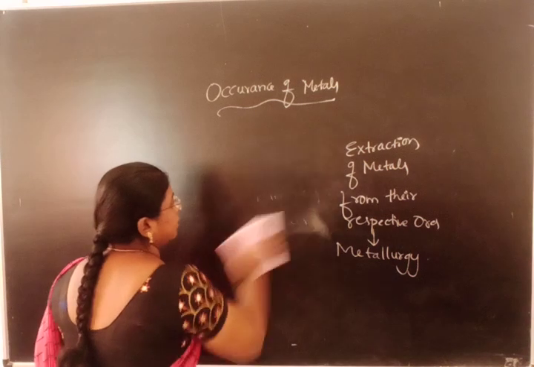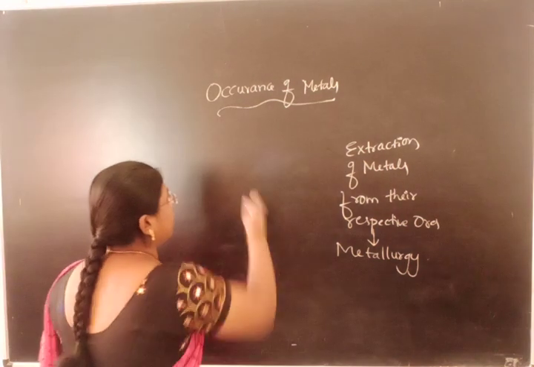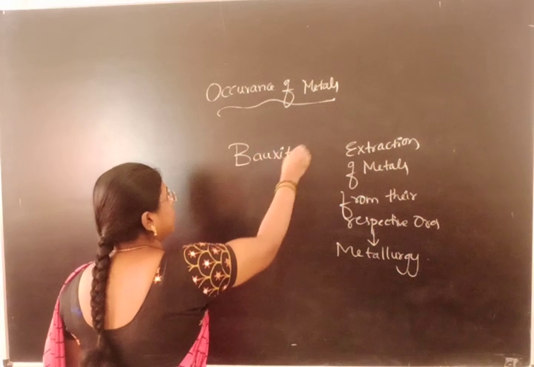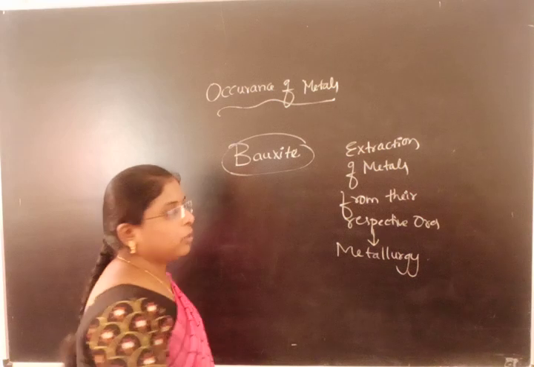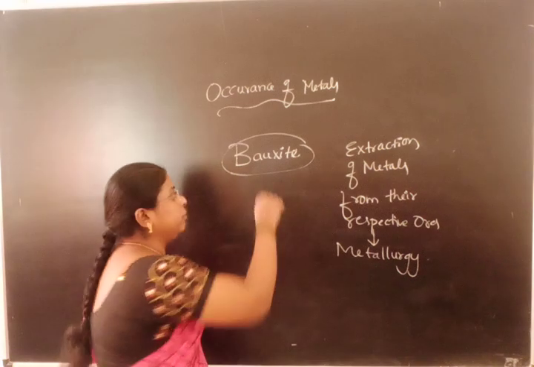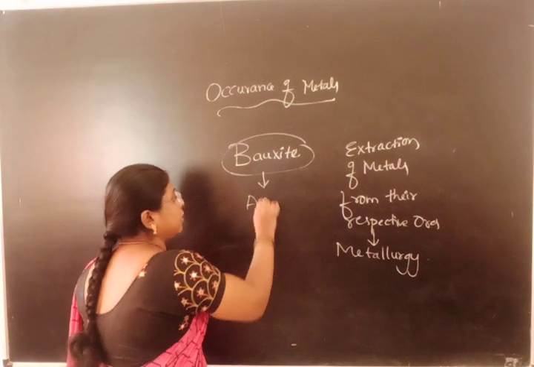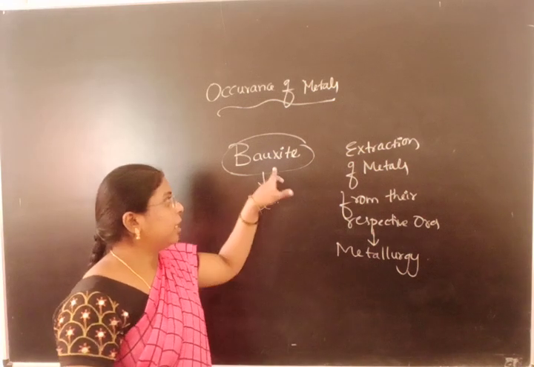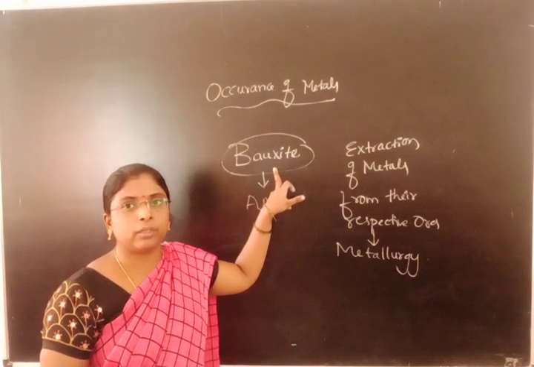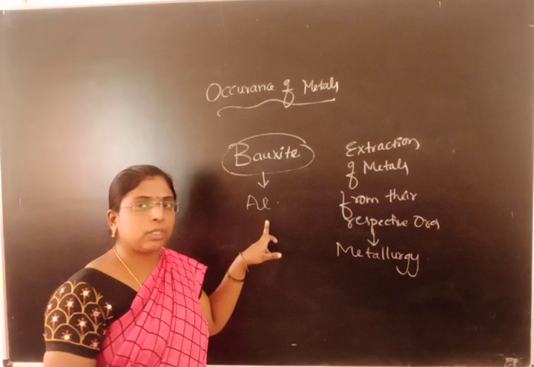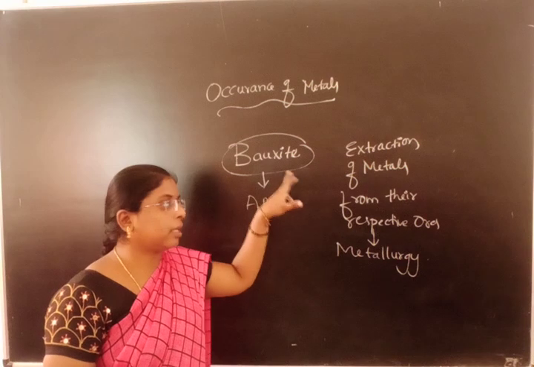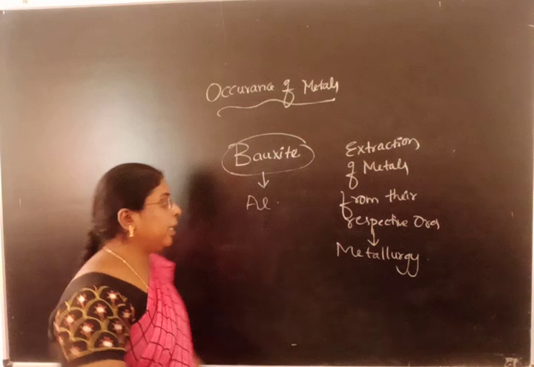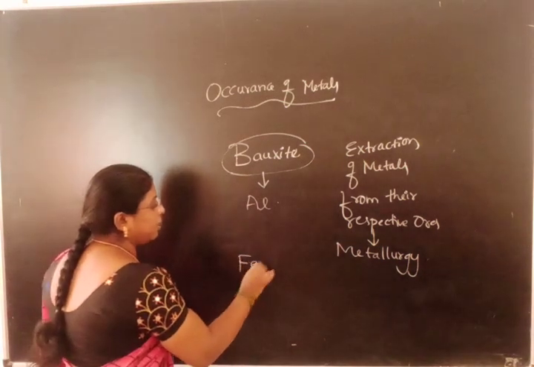If I take an ore, for example bauxite, bauxite is an ore for aluminium. We extract the metal aluminium from its respective ore, that is bauxite. Extraction of aluminium from bauxite, the process we call metallurgy. We can also extract iron metal.